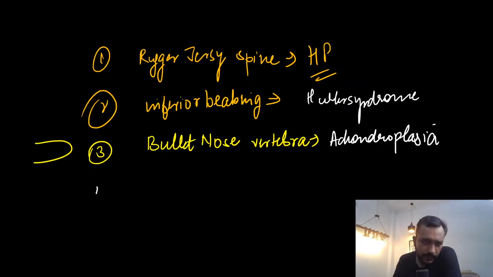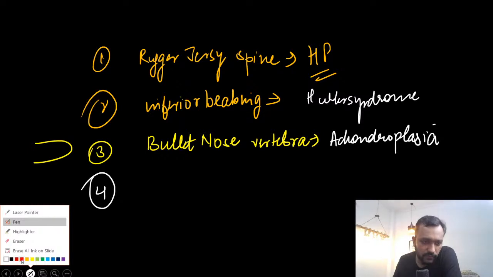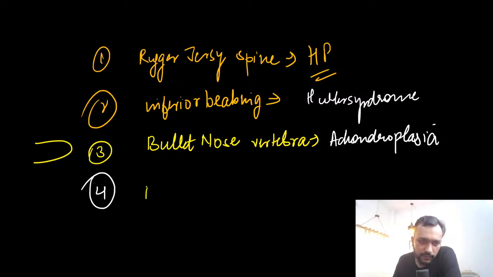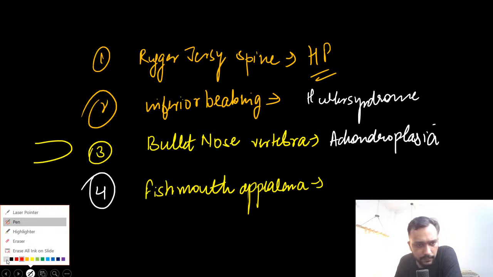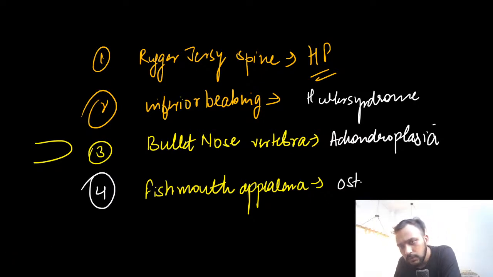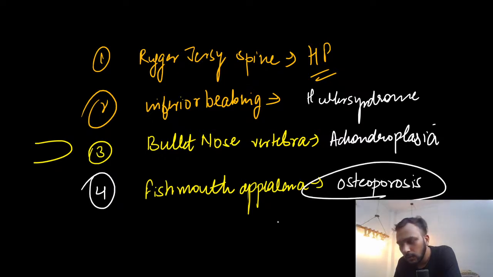Okay? Then your fish mouth appearance of the vertebra. Anyone guys? Fish mouth appearance of the vertebra is seen in osteoporosis.